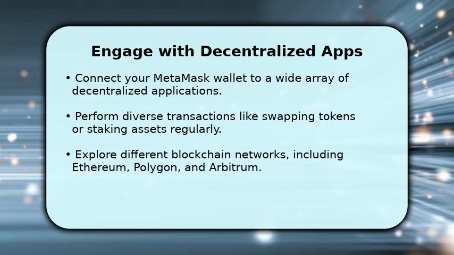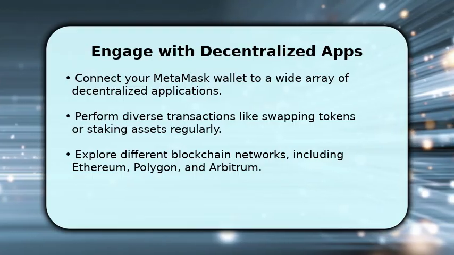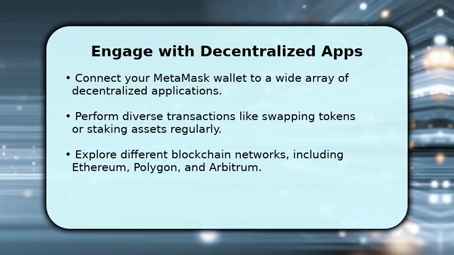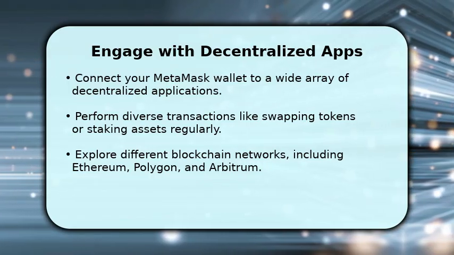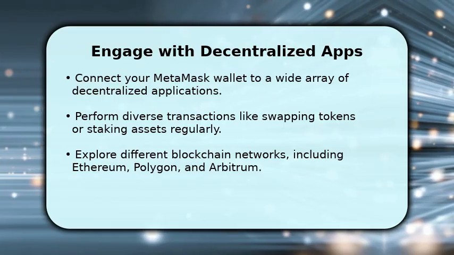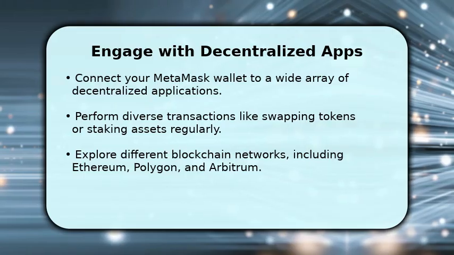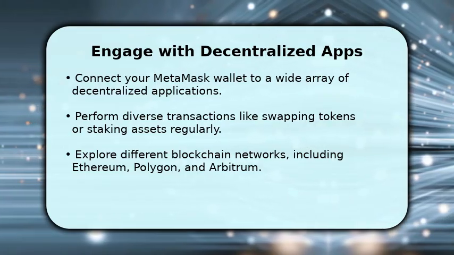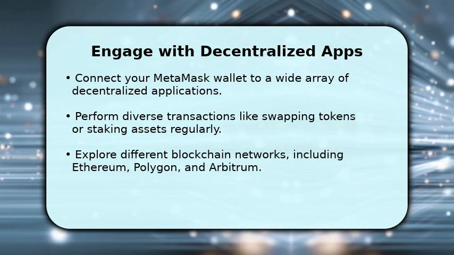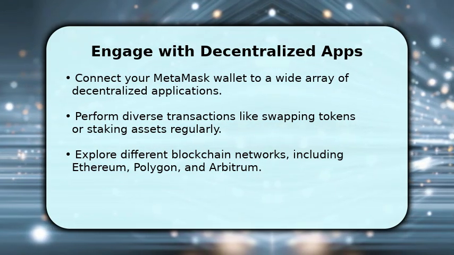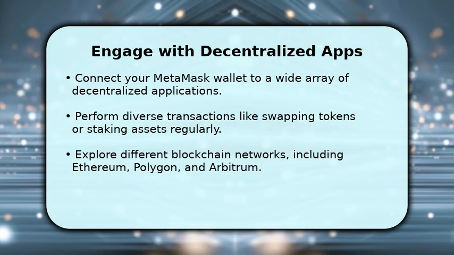Engaging with decentralized applications is a fundamental step. Connect your MetaMask wallet to a variety of dApps and perform different types of transactions. This could include swapping tokens on a decentralized exchange, providing liquidity, or even participating in a game. Explore various blockchain networks like Ethereum, Polygon, and Arbitrum. Consistent and varied activity across these platforms demonstrates your active involvement, which is often a key criterion for airdrop eligibility. Aim for regular interactions, not just one-time actions.